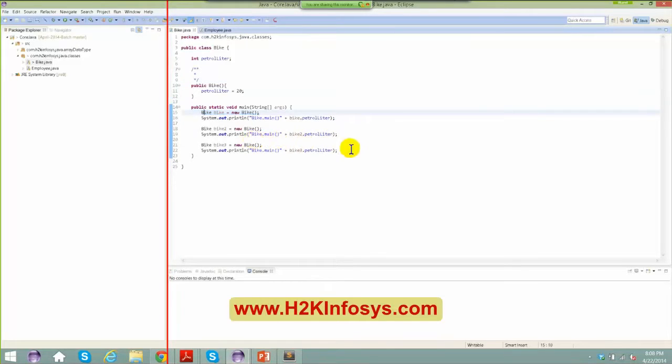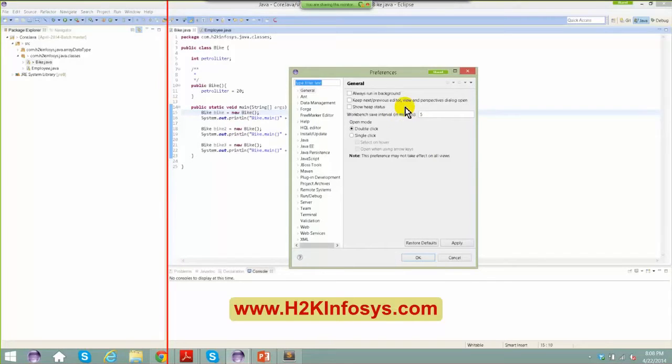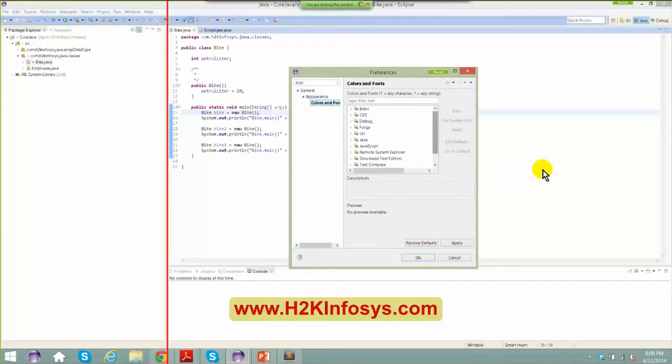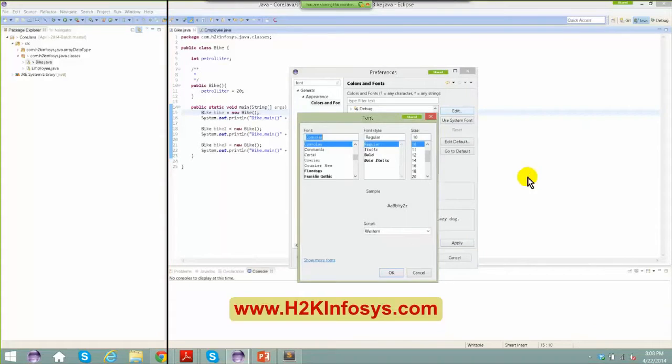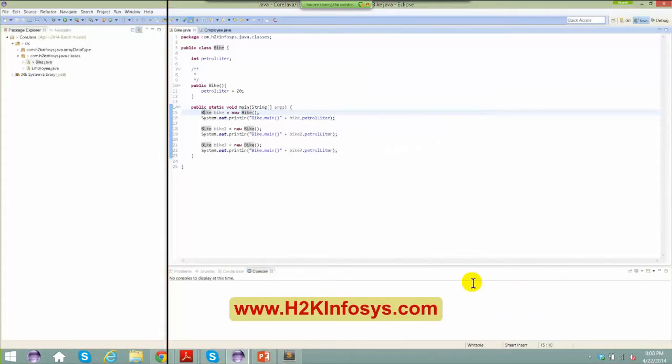And here my main objective is to tell you that, okay, if I'm getting a bike here, right? I cannot, it's too small. All right. Windows preferences, font. Is it good now?